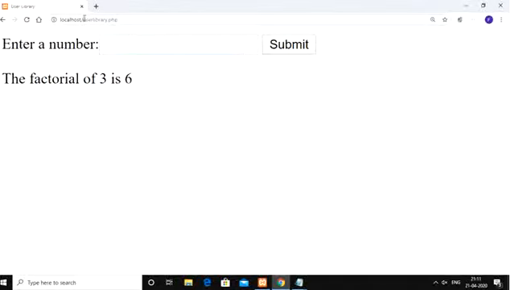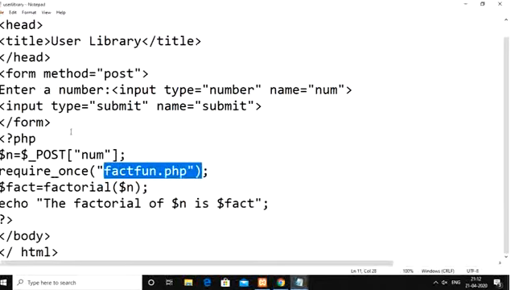If you see, the file name I used is user library.php. I am not using the file name factfun.php at all. Simply we are using it inside the user library file itself. Okay, so that was about the functions concept.